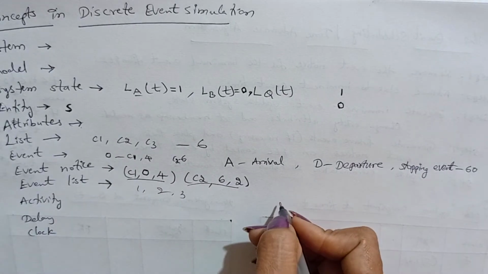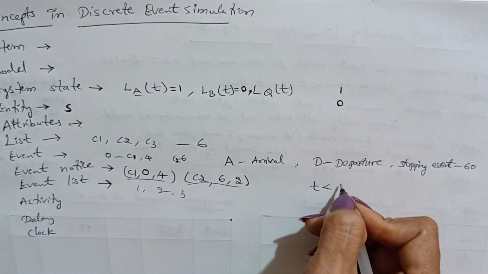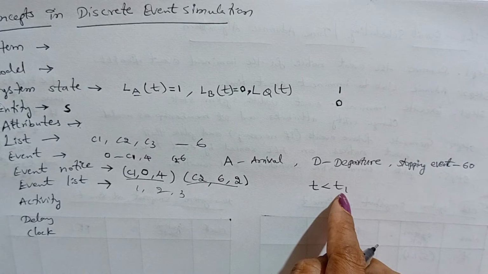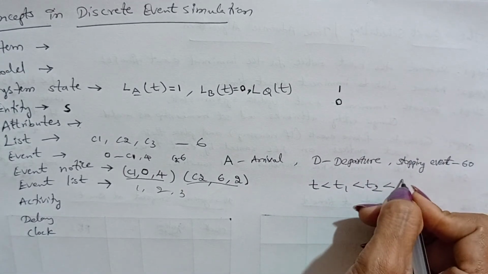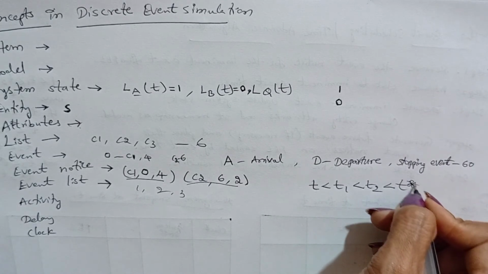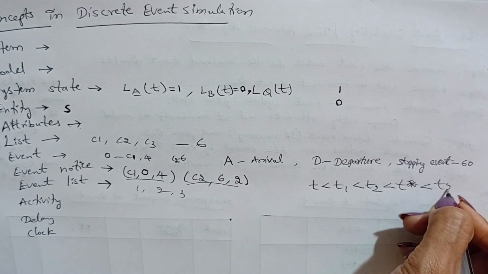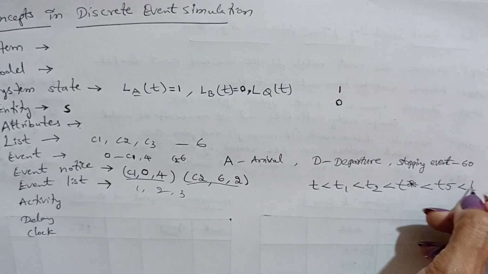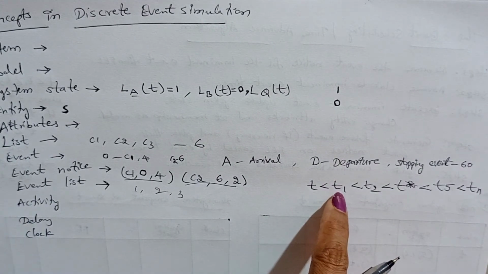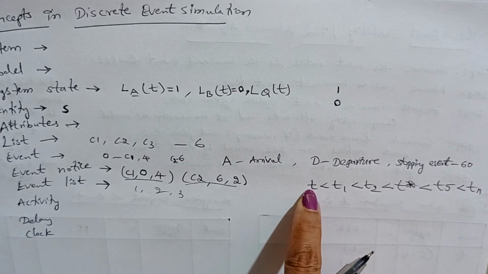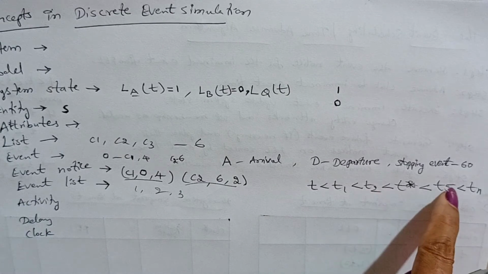Here we need to discuss one more thing, the time of occurrence. Suppose, for example, t is less than t1, the next time, less than t2, less than t star, less than t5, and so on, less than tn. For example, this is clock time 0, maybe clock time 1, 2, and this is 5.